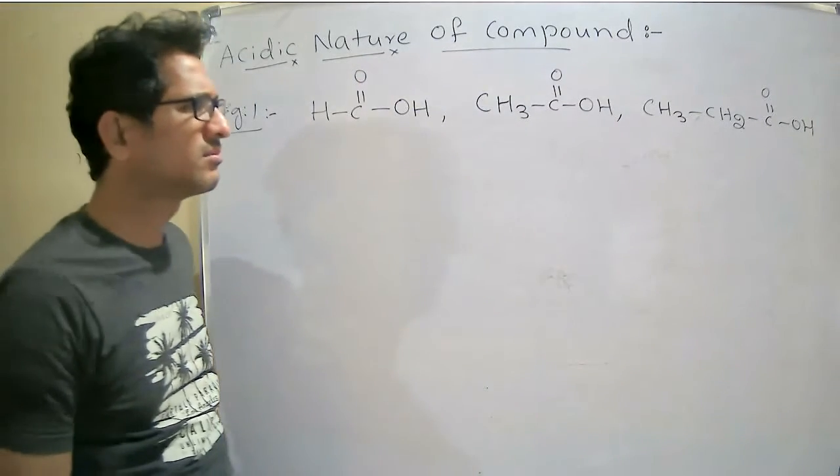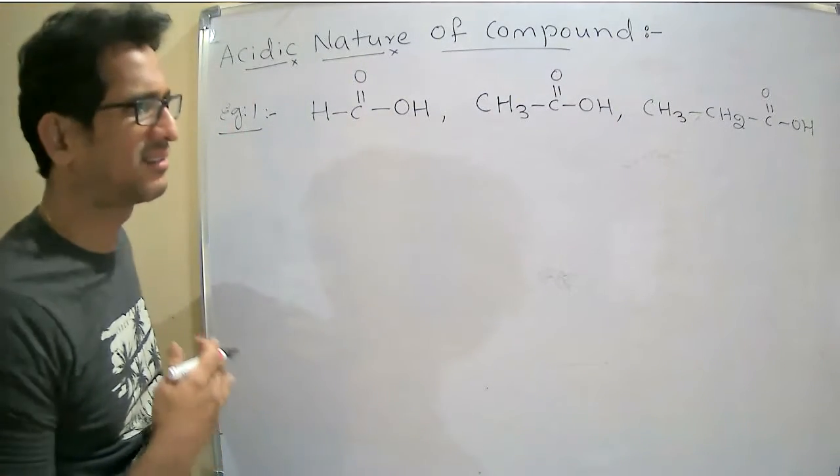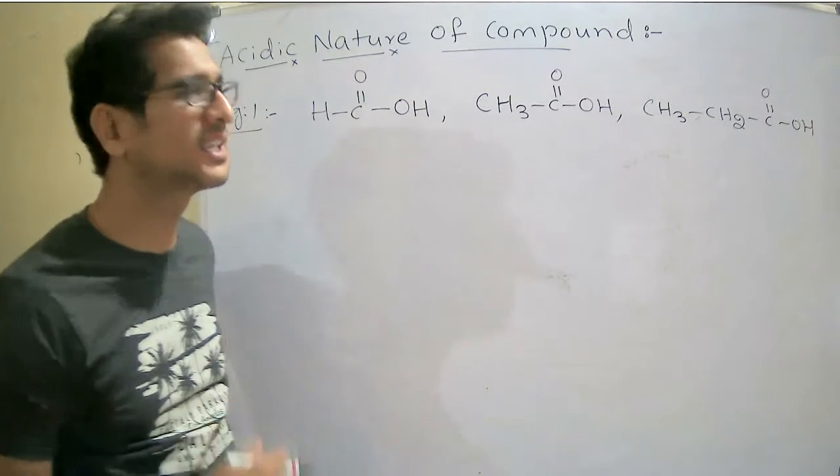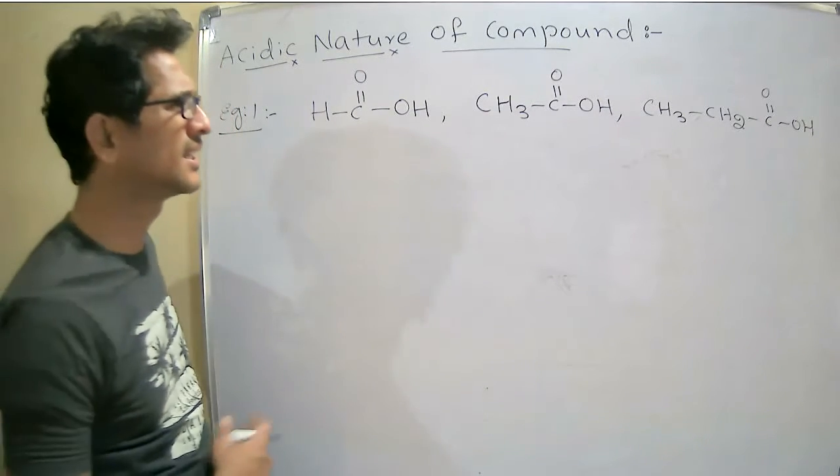Now arrange them in some order, either increasing or decreasing. Among these three, which is more acidic in nature?